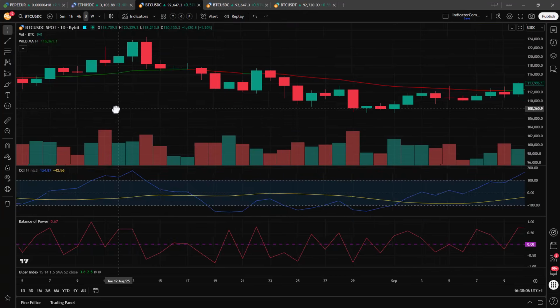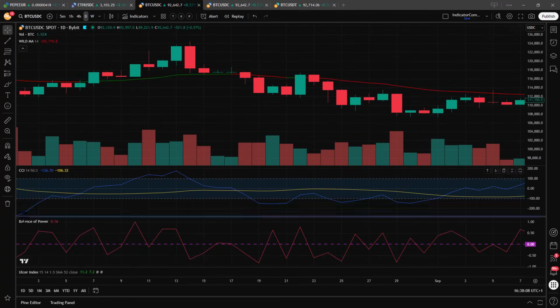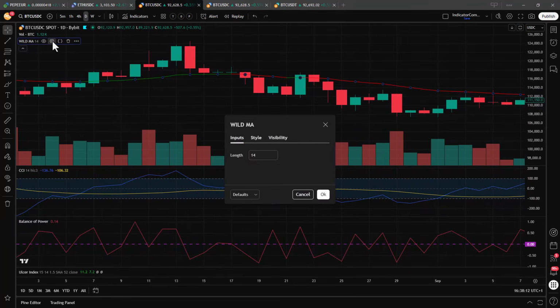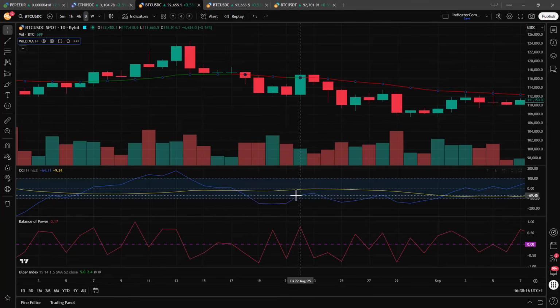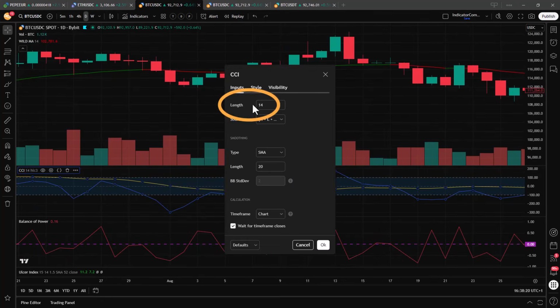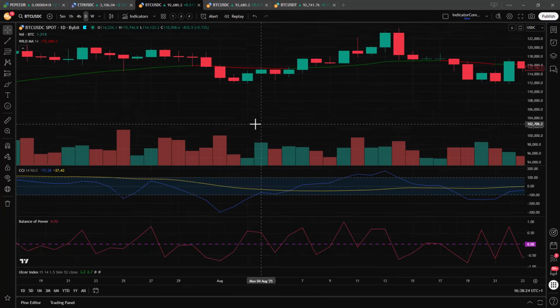The settings for these indicators are as follows. The Balance of Power indicator uses the default setting. The Wilder MA uses the 14-day moving average, which is reasonably short but gives the BOP indicator plenty of time to generate scalping signals. And the CCI uses a length of 14 and a signal length of 20 as a secondary confirmation indication of market trend.